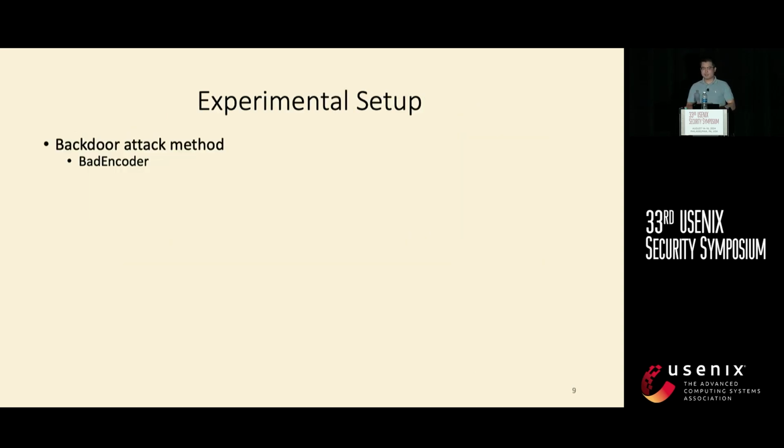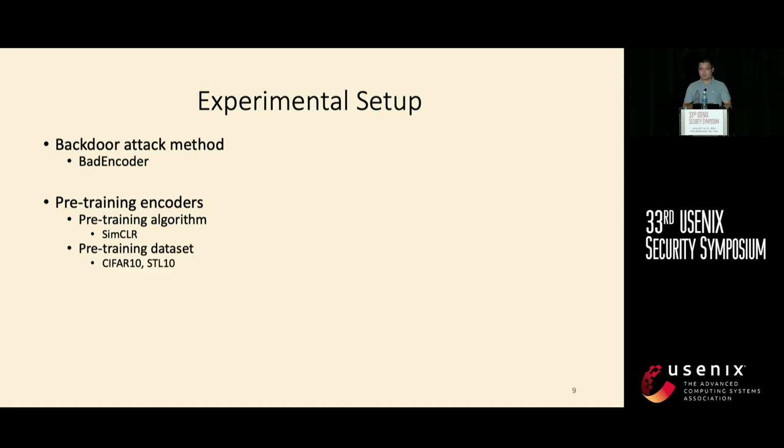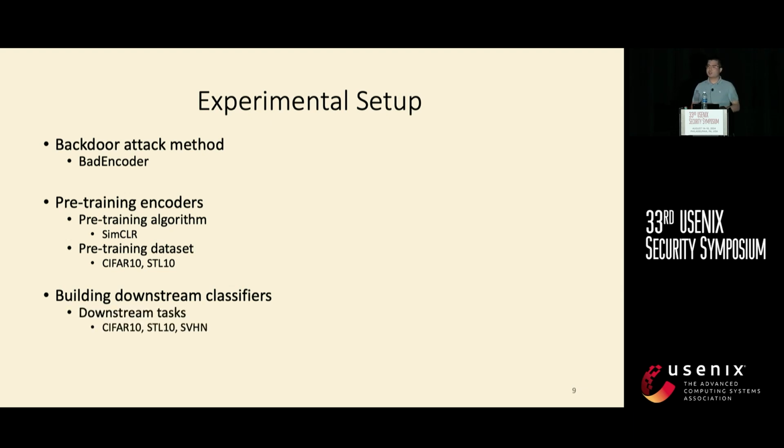So in our experiments, we consider BadEncoder as the backdoor method. And we use SimCLR as the pre-training algorithm. And we use two different pre-training datasets. And when building a downstream classifier, we consider three benchmark image datasets. And we consider a fully connected neural network with one hidden layer as the downstream classifier. And in our paper, we also consider language foundation models and vision language multimodal foundation models. And more results can be found in our paper.